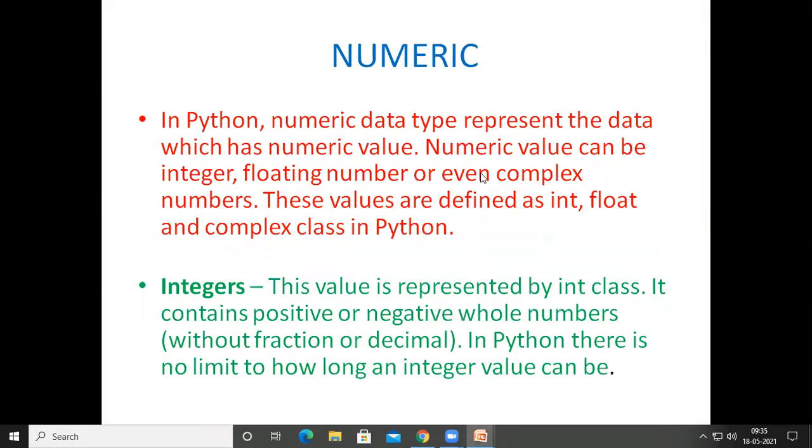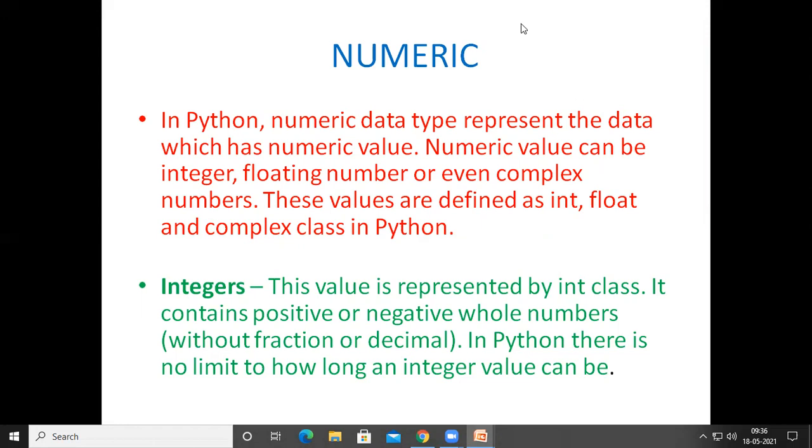So numeric data in Python represents the data which has numerical value, and the numeric value can be integer, floating point number, or even complex number. So these values are defined as the int, float, and complex classes in Python, right? And then let us see integers. This value is represented by the int class. It contains positive or negative whole numbers without fraction or decimal. In Python, there is no limit to how long an integer value can be.